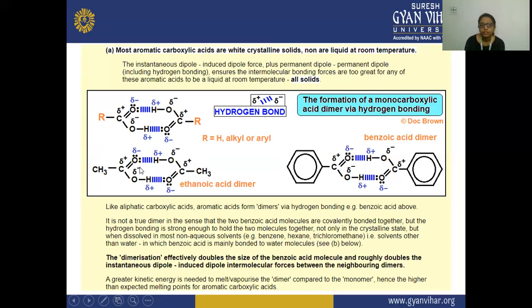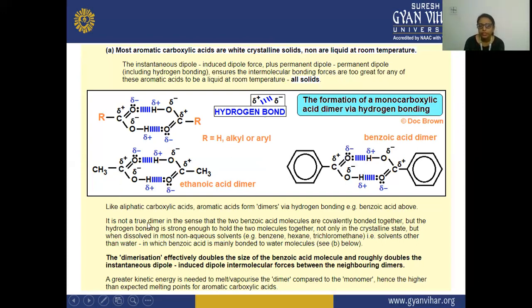This is the ethanoic acid dimer, where R is an alkyl group, and it also shows hydrogen bonding. O has the partial negative and H has the partial positive charge, because O is electronegative and withdraws electron density. Here R is a benzene ring, which is the aryl group. This is the benzoic acid dimer, and these also show hydrogen bonding.